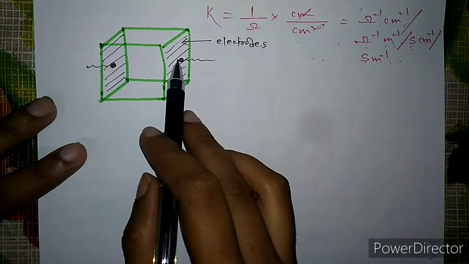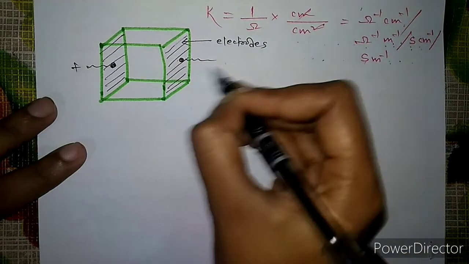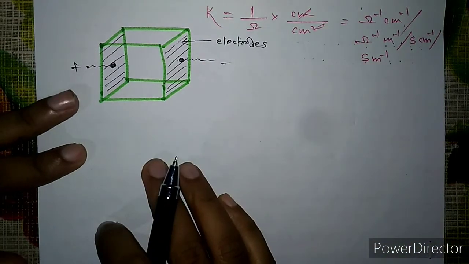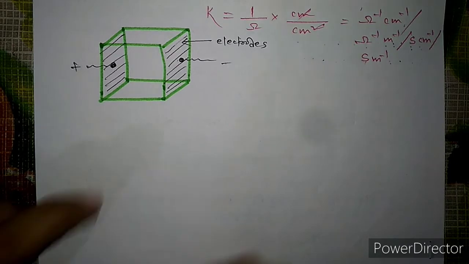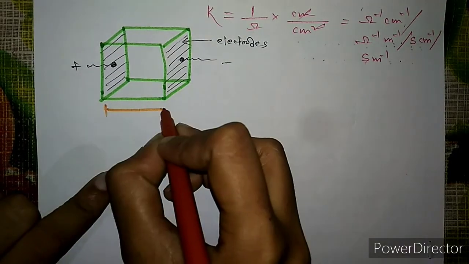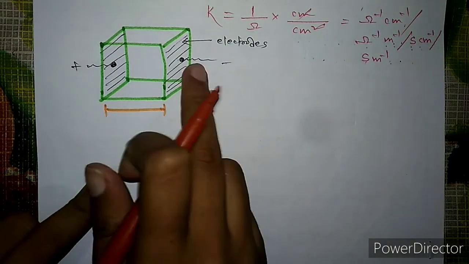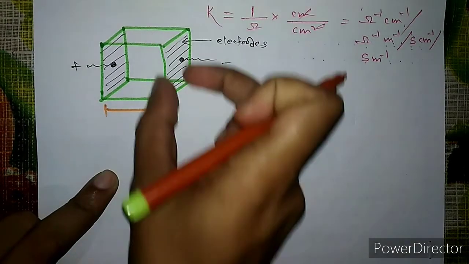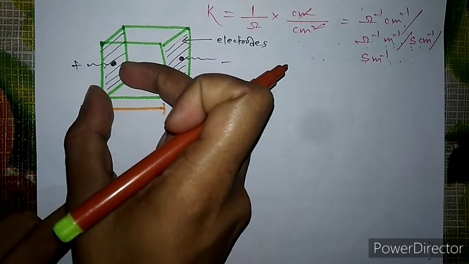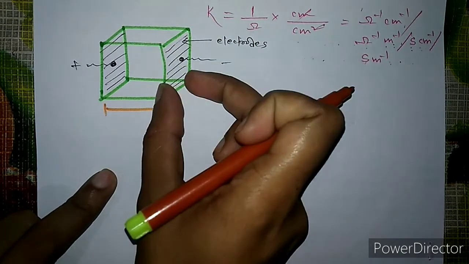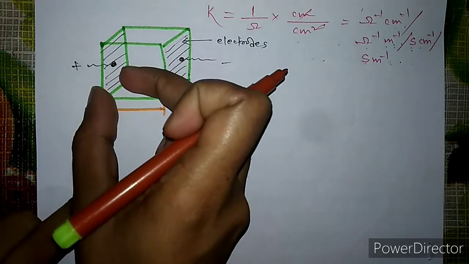And they are connected to a battery. And the length between the two conductors, this is one electrode, this is another electrode, because we know in a cell if we want to talk, we have to take electrodes. So these are the two electrodes.